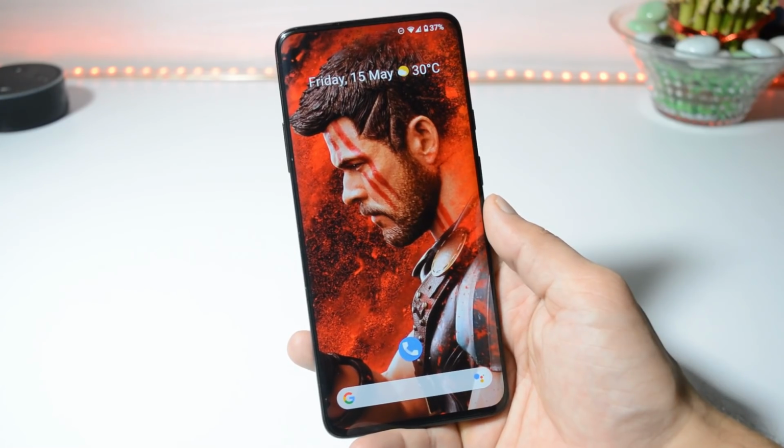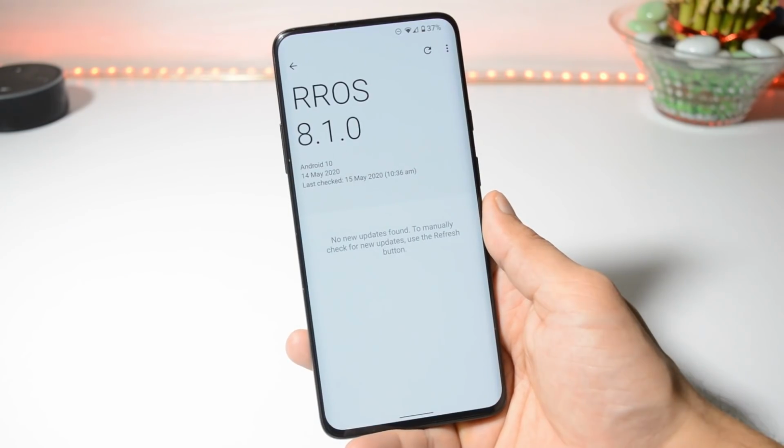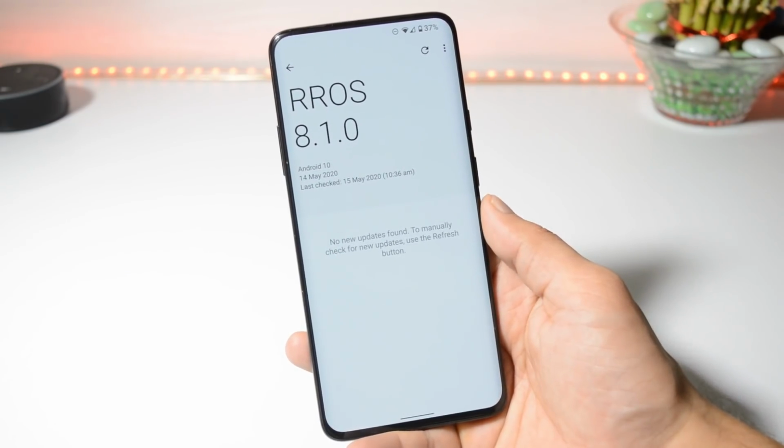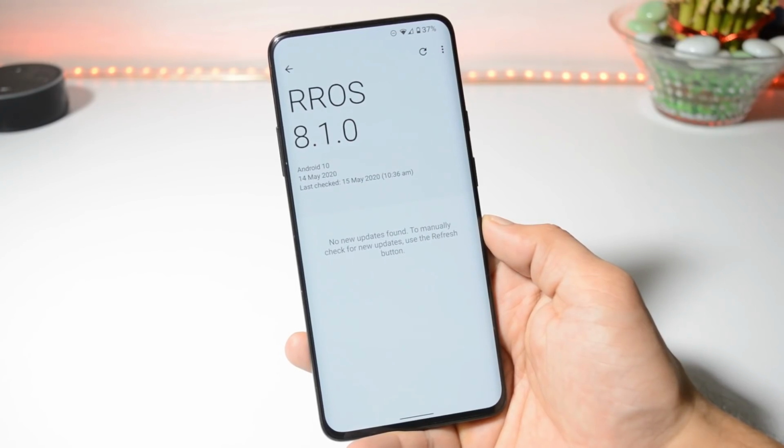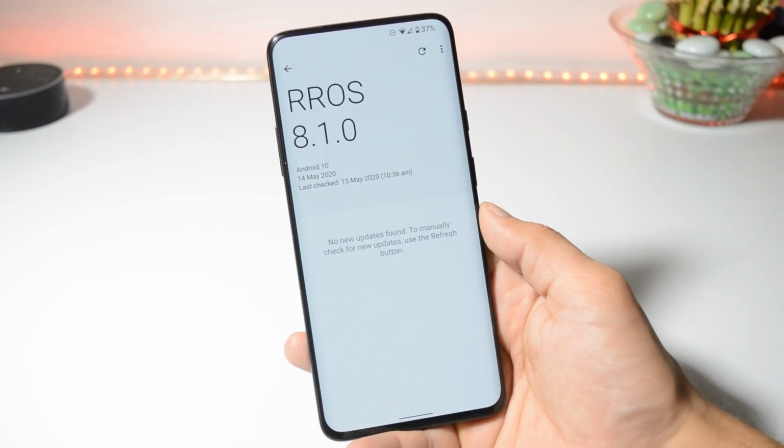If you guys are not aware, Resurrection Remix ROM was one of the best ROMs and it comes with lots of customization options. And also this is an official build. So whenever there is an OTA update available, you'll get notified about it and you can install that OTA update directly from the system update section.